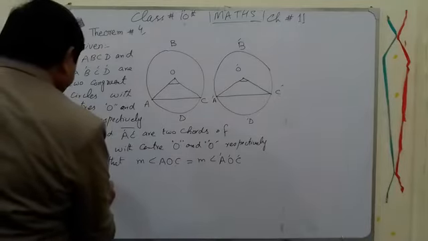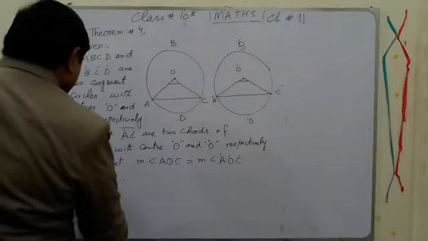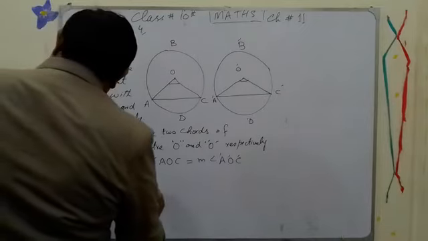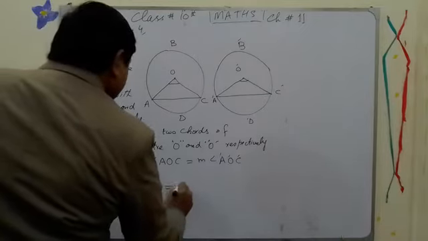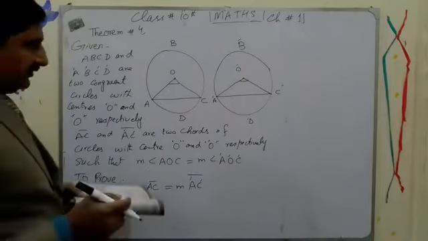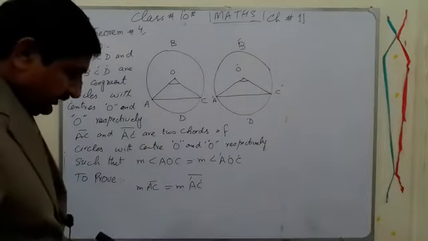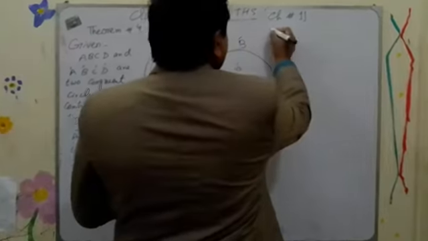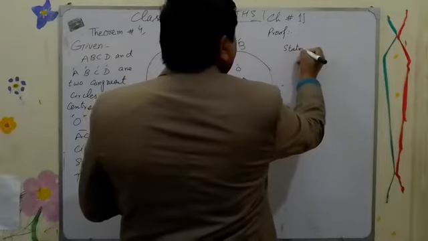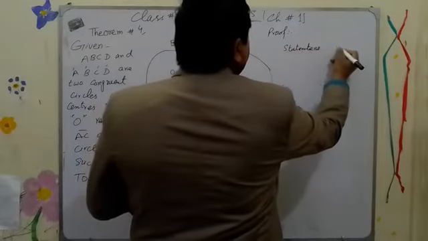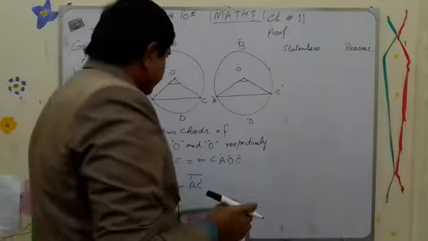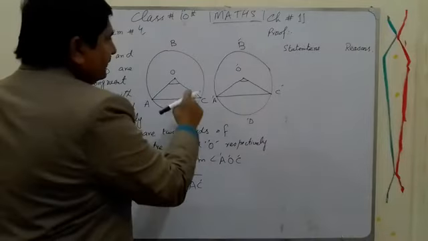We have to prove that these two chords, measure AC is equal to measure A prime C prime. These two chords are congruent. We have to prove this. And to prove this thing, we have to show it with statements and reasons. So you can see we have the triangle AOC.